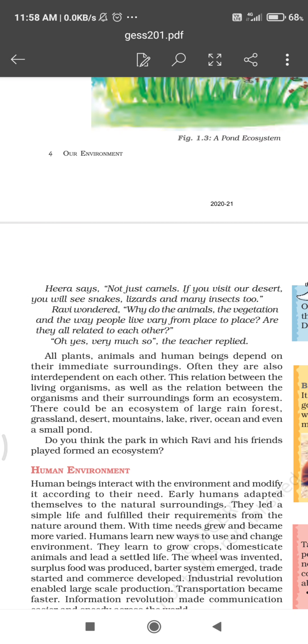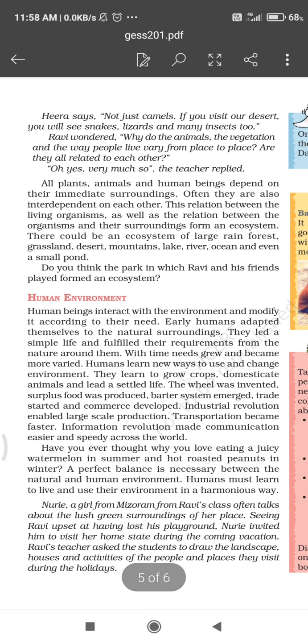And the next topic is human environment. Human beings interact with the environment and modify it according to their needs. Earlier, human being was living according to the natural environment. Whatever he got, he lived according to that surrounding. He lived according to that environment.